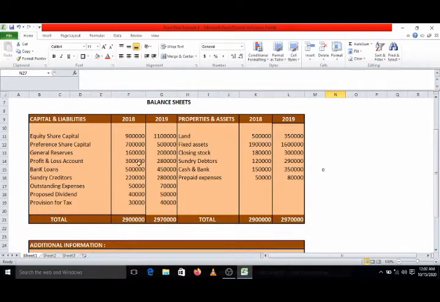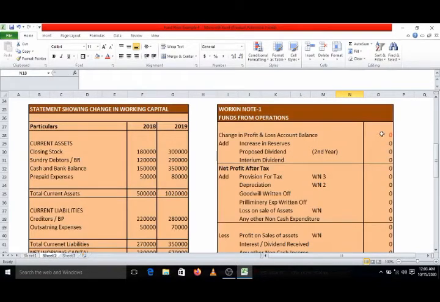So in this example, the profit and loss account balance has reduced by rupees 20,000. In all the earlier 3 examples, we have seen that the profit and loss account balance had increased. But here it has decreased by rupees 20,000. So there is a change of rupees 20,000, but this is a minus amount. So we will take it as minus 20,000.